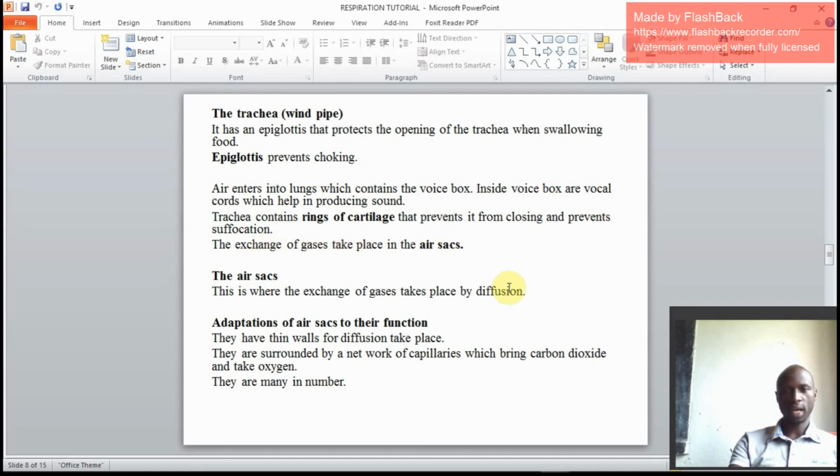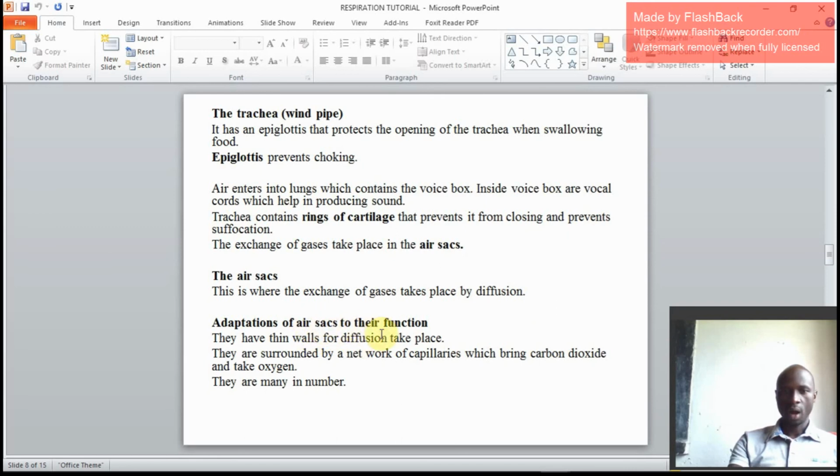Exchange of gases occurs in the air sacs. That one is also clear. And it is in air sacs where gaseous exchange occurs. By what process? The process is diffusion. Once they pose a question and ask, identify the process that occurs in air sacs, or by what process are air sacs able to exchange gases? You will say by diffusion.